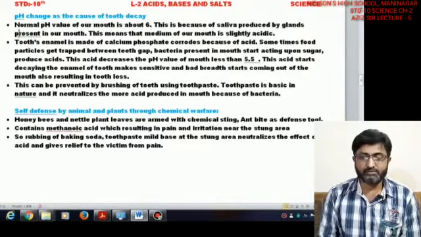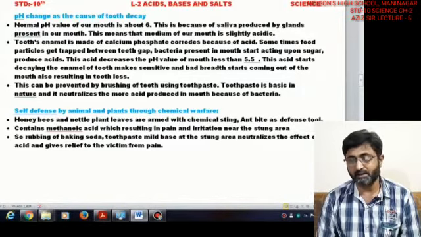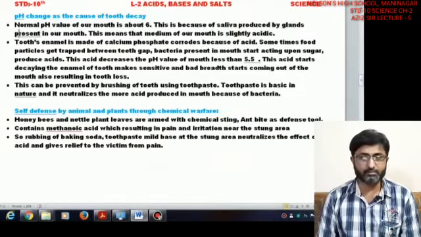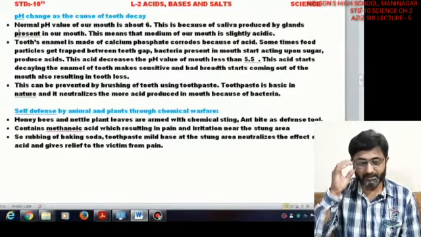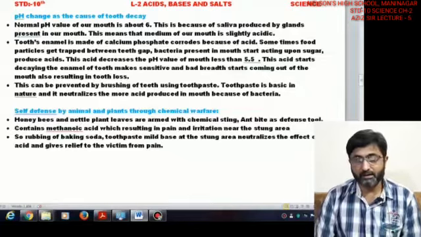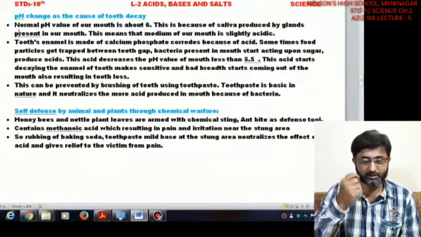And I would suggest that many of us say that every morning we need to brush our teeth. I would suggest that every night before going to sleep you need to brush your teeth, because what happens is that you have eaten at night time, and when you go to sleep, most of the food products remain inside your mouth for an entire night. So these products get decomposed within your teeth.